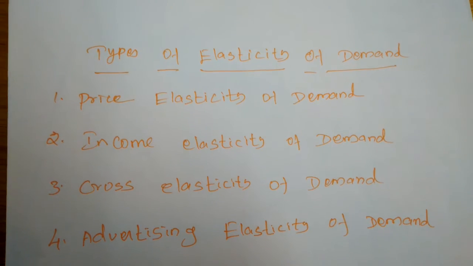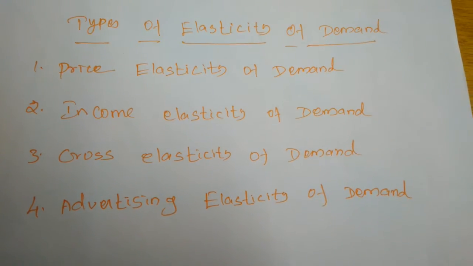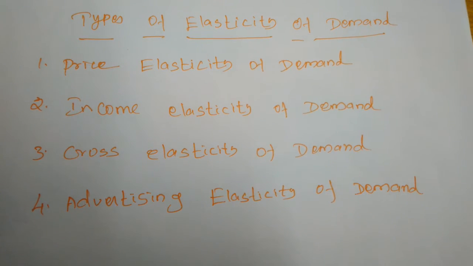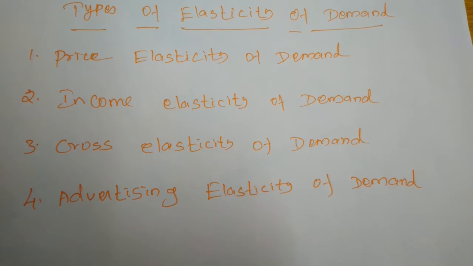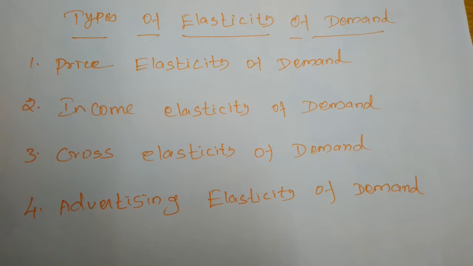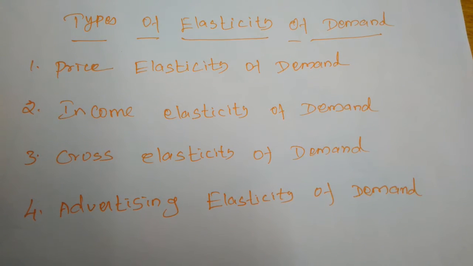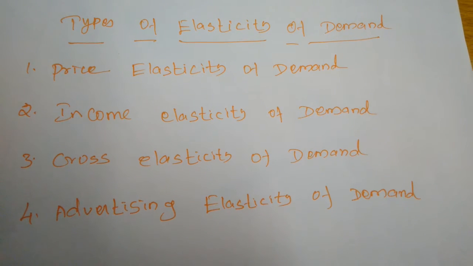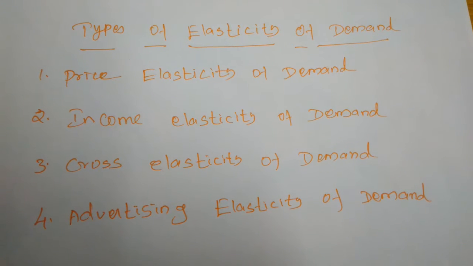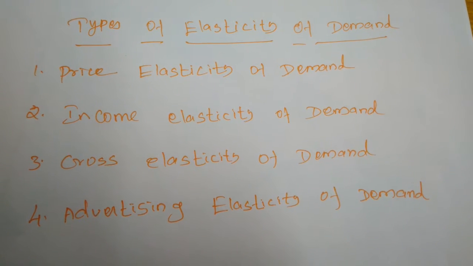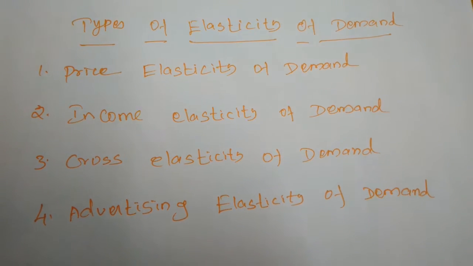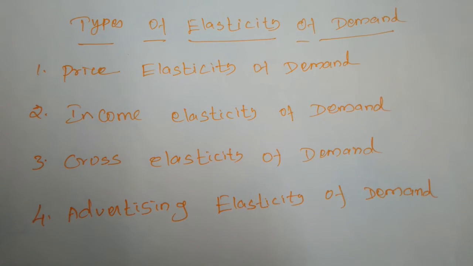Elasticity of demand is classified into four types: price elasticity of demand, income elasticity of demand, cross elasticity of demand, and advertising elasticity of demand. On the basis of price, if the demand is increased or decreased, that is called price elasticity of demand. Due to the change in price, how the demand of the commodity changes is considered price elasticity of demand. Similarly, how the demand of a commodity changes on the basis of change in income is considered income elasticity of demand.